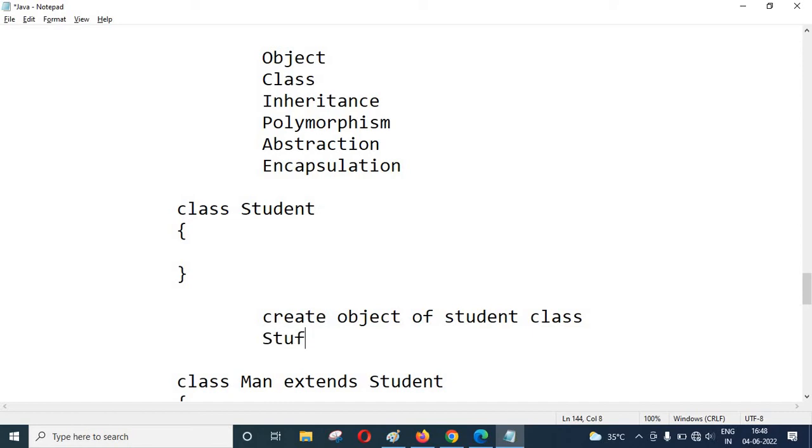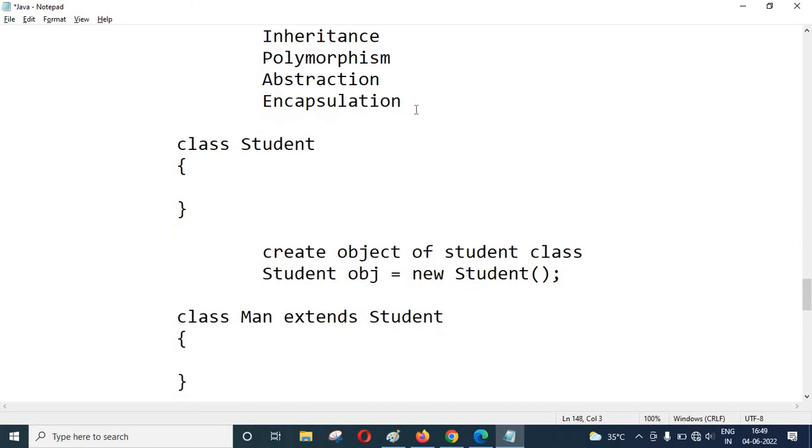Just write the name of the class, the object name, the assignment operator, the new keyword, and the constructor. Here Student is the class name, this is the object, this is the assignment operator, this is the new keyword, and this is the Student constructor. We will discuss later how we can create an object of a class in a later program.